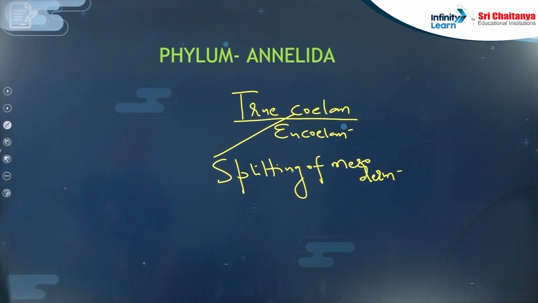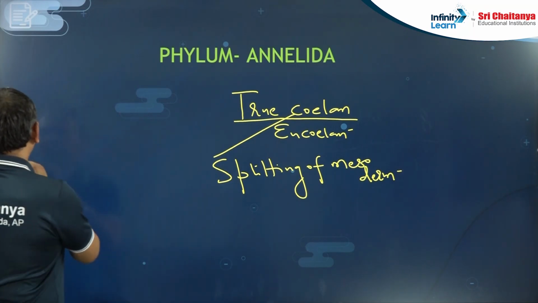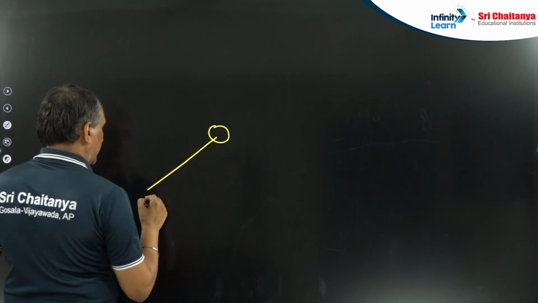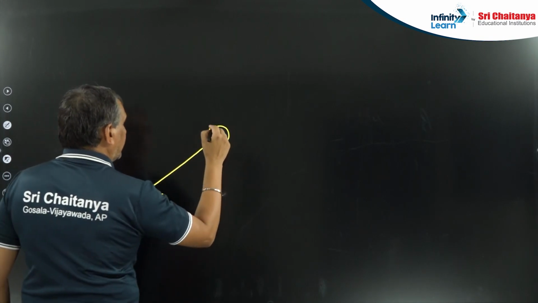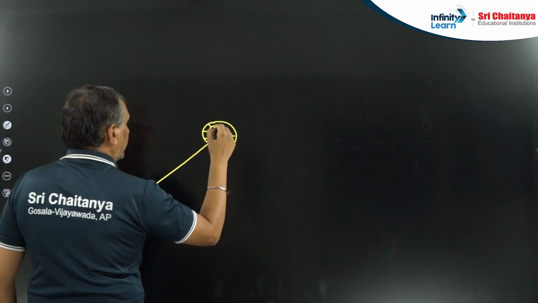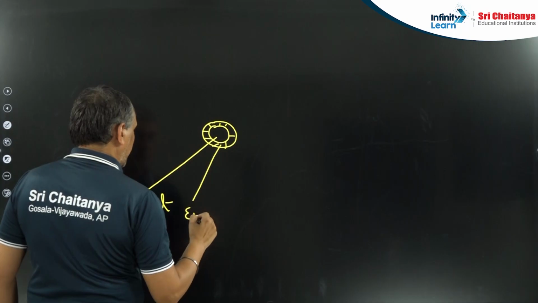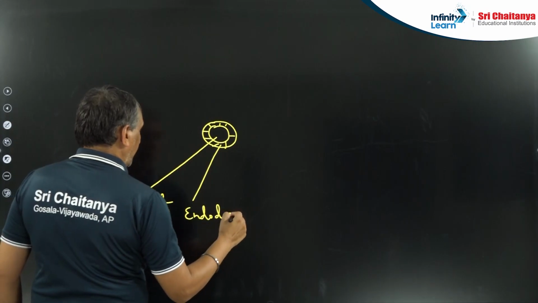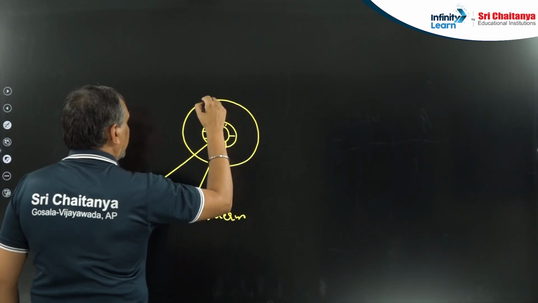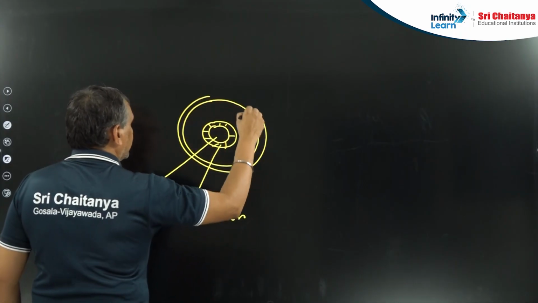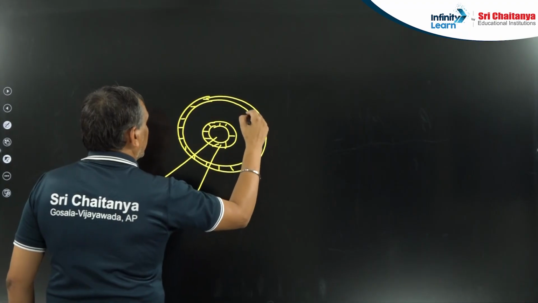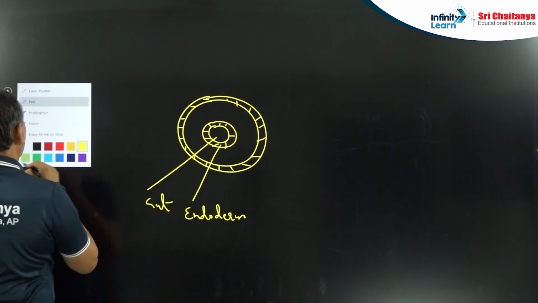So if I draw a simple diagram, see carefully towards the board. This one is the gut. Clear? Gut is lined by the endoderm. What is the outermost layer? The outermost layer, that is the ectoderm. And now here there is splitting of mesoderm.